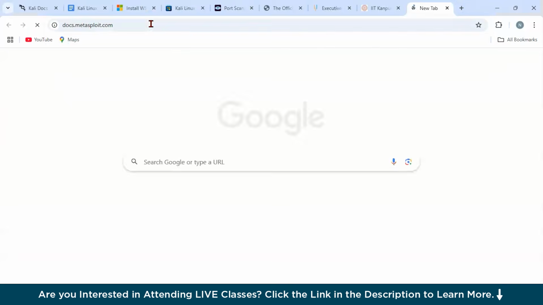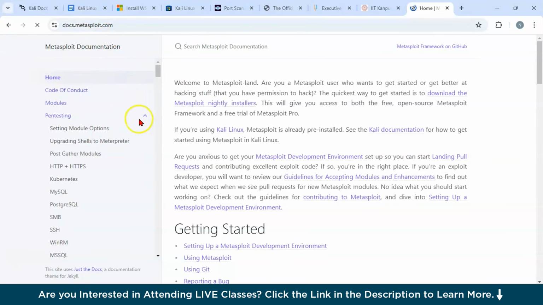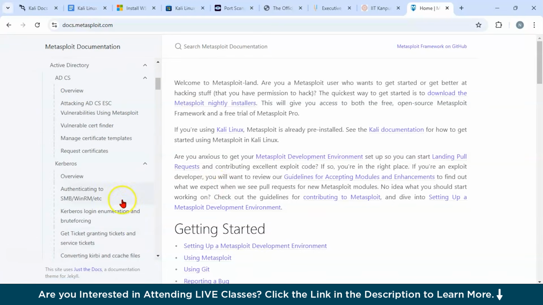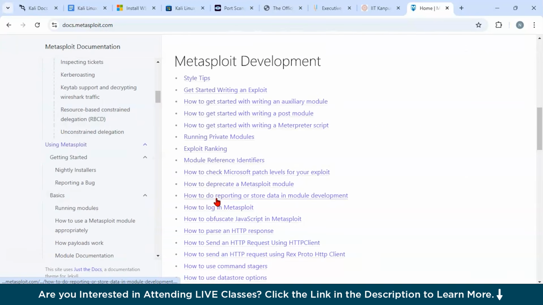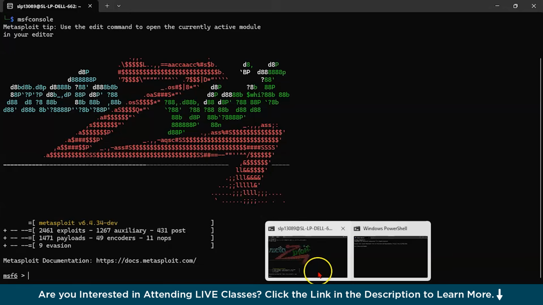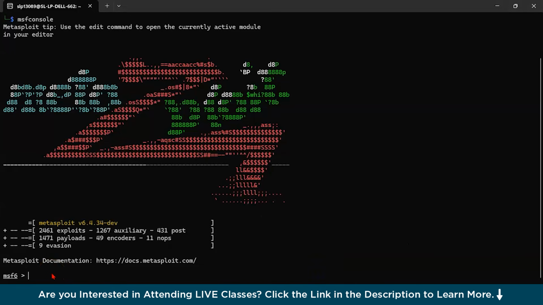This is the official documentation of Metasploit. You could read about pen testing, how to set up module options, upgrading shells to Metasploit, and a lot of other things. Based on what you want to learn, you could just read this documentation. It's a very amazing documentation. I will show you a very simple hands-on activity. Let us try to exploit a vulnerable system.